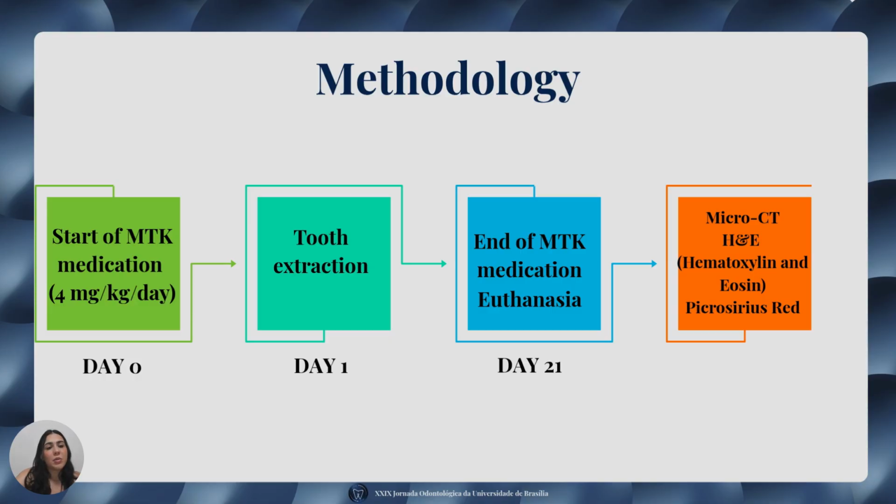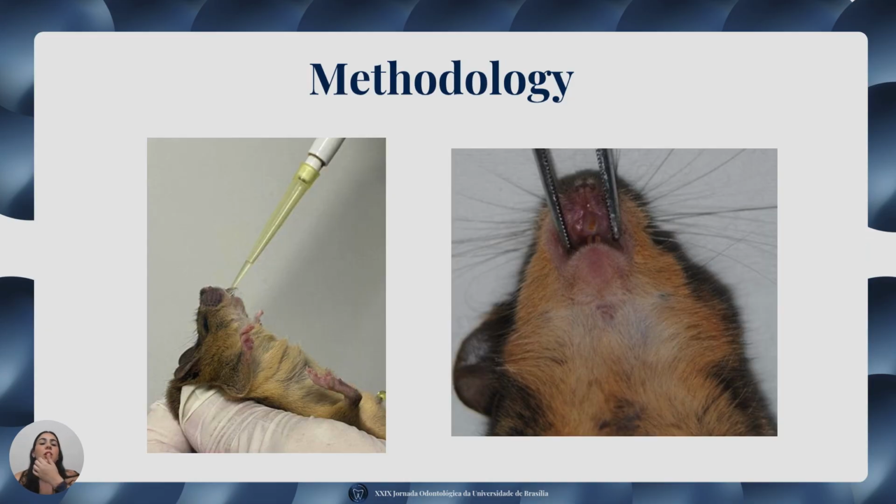In the timeline, we can see that on day 0, we started the medication with MTK. On day 1, we did the tooth extraction in all the groups. On day 21, we finished the medication and did the euthanasia. And after, we performed micro-CT, hematoxylin and eosin, and picrosirius red. In the first picture, we can see how we administered the medication, and the second picture is after the central